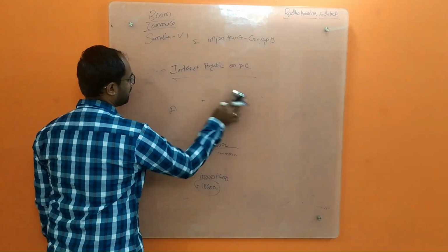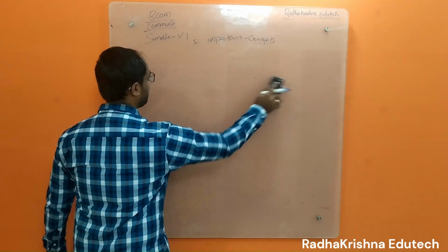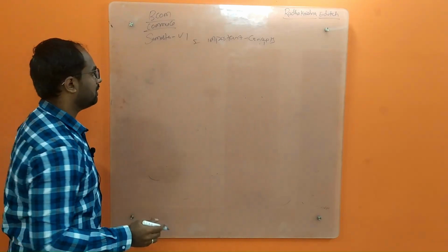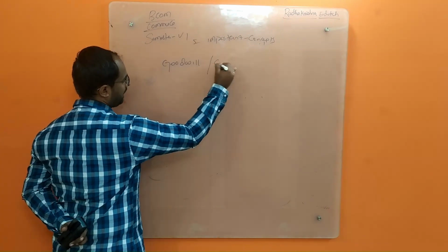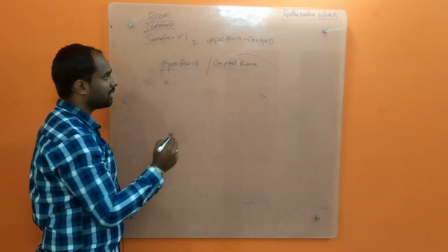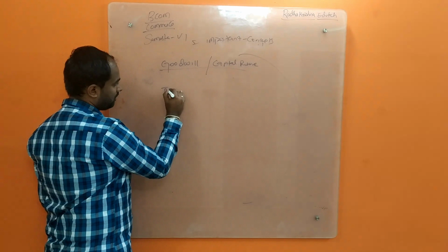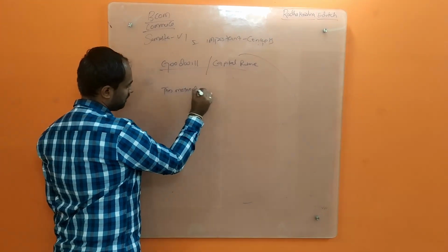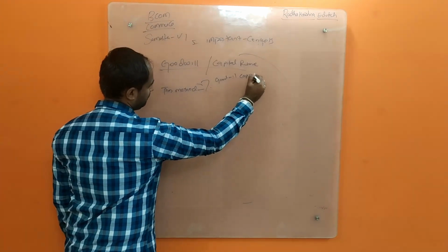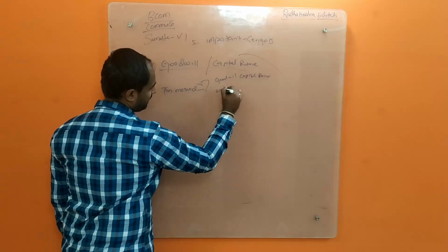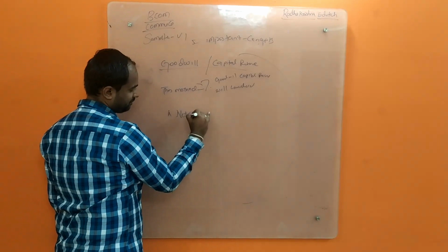So the next concept is one of the important concepts, goodwill or capital reserve. This item, goodwill or capital reserve, will be considered in the net payment method.